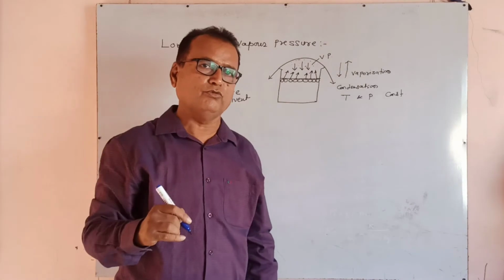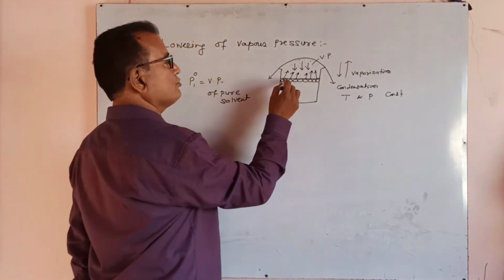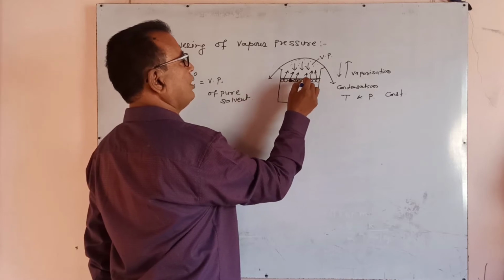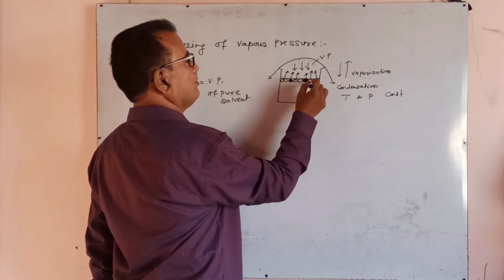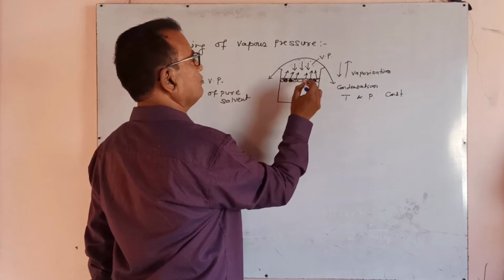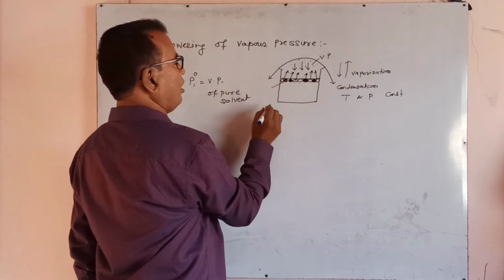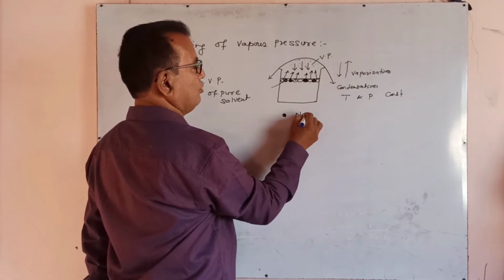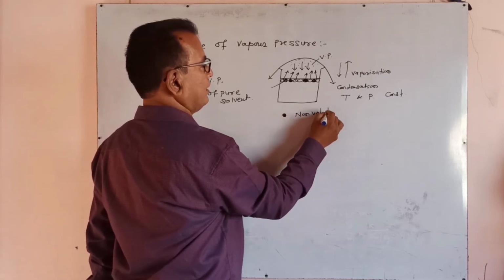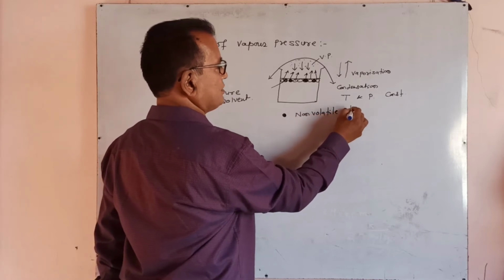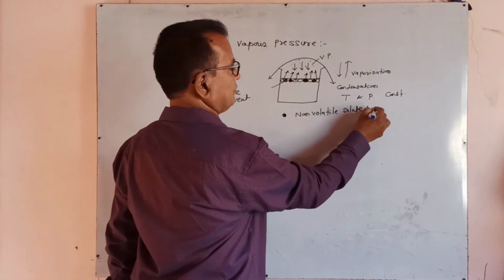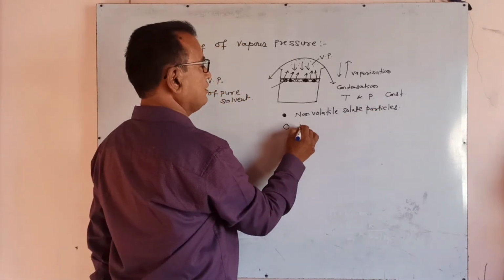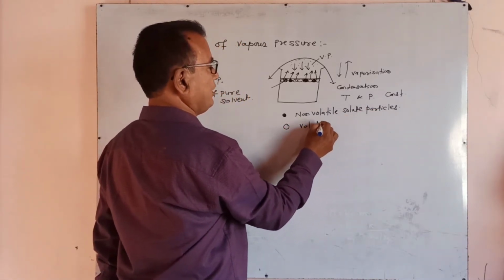When we add a non-volatile solute, it also occupies the surface of the liquid. So many non-volatile solute particles are there. The dark circles are non-volatile solute particles, and the open circles are volatile solvent.